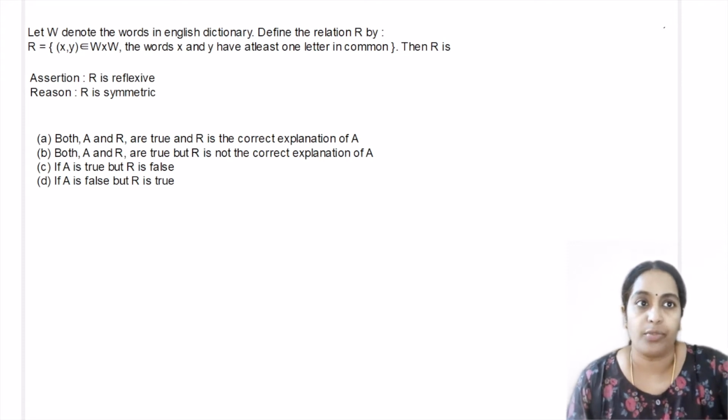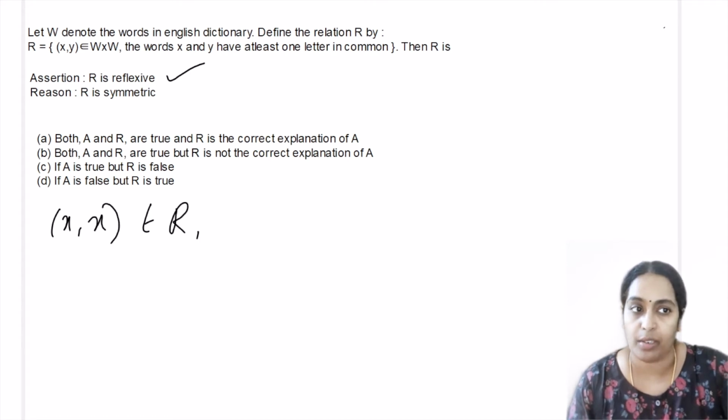Now, for assertion statement, it says R is reflexive. So we need to check that. For a relation to be reflexive, we have the set of ordered pairs (x, x) belongs to the relation, for all x belongs to the set. What is the set? Set W here. W is the words in English dictionary. So let it be the same words (x, x).